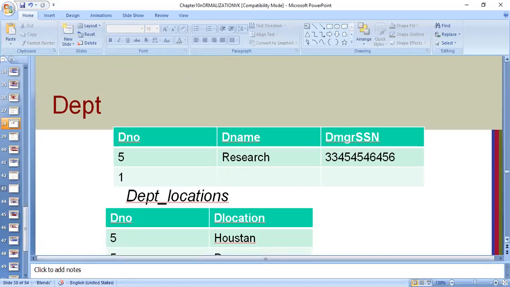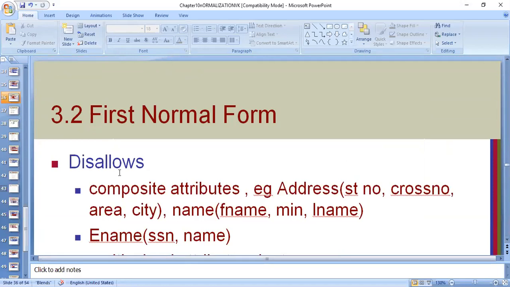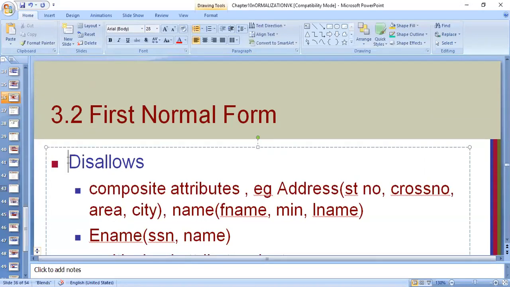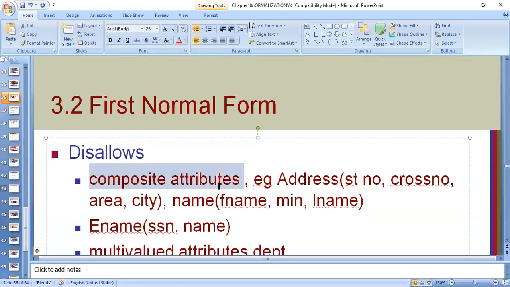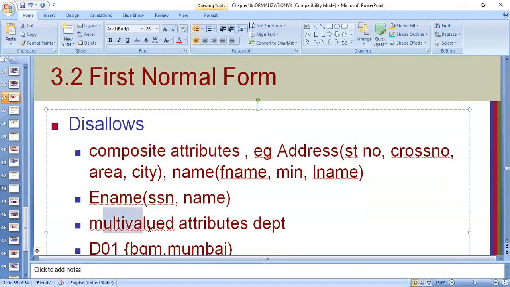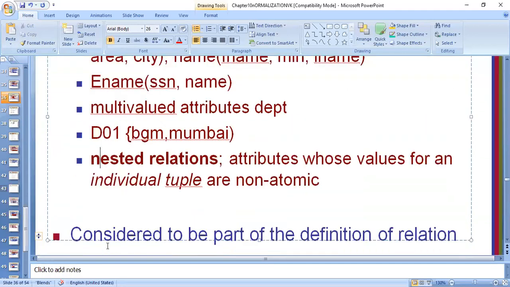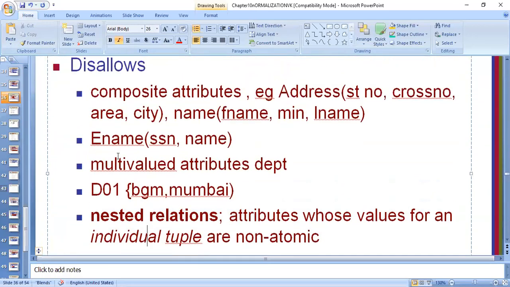It is put in the negative form. In the sense, it is put like this: the first normal form, or you can write it like this. A relation is said to be in the first normal form when it is free from composite attributes, multi-valued attributes, and nested relations. Or you can put it like this also: the first normal form does not allow composite attributes, multi-valued attributes, and nested relations.